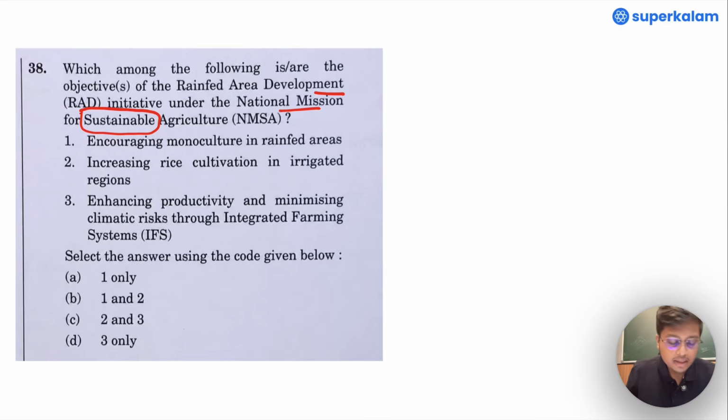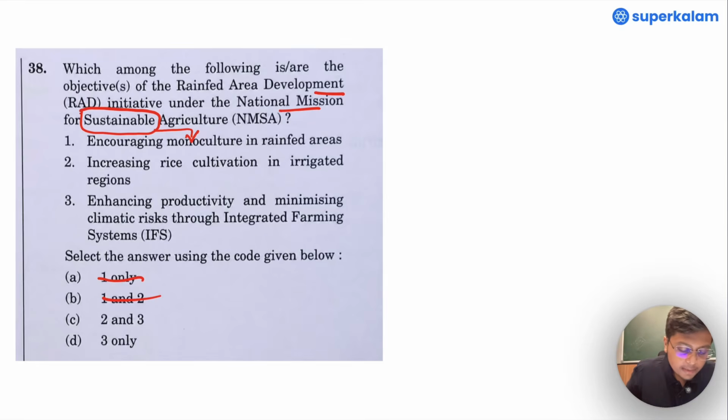And look into the first statement. It says that it is encouraging monoculture in rain-fed areas. Sustainability and monoculture, they do not come on a similar page. So we can eliminate option 1.